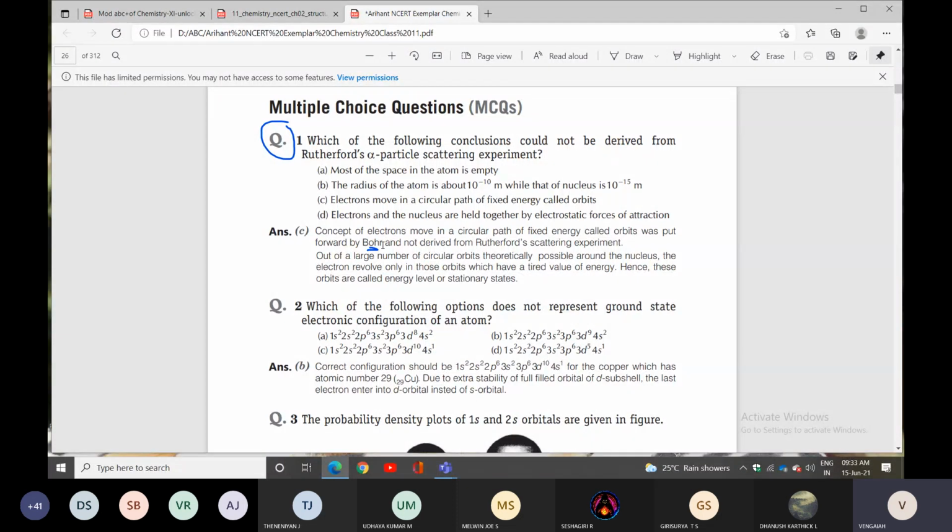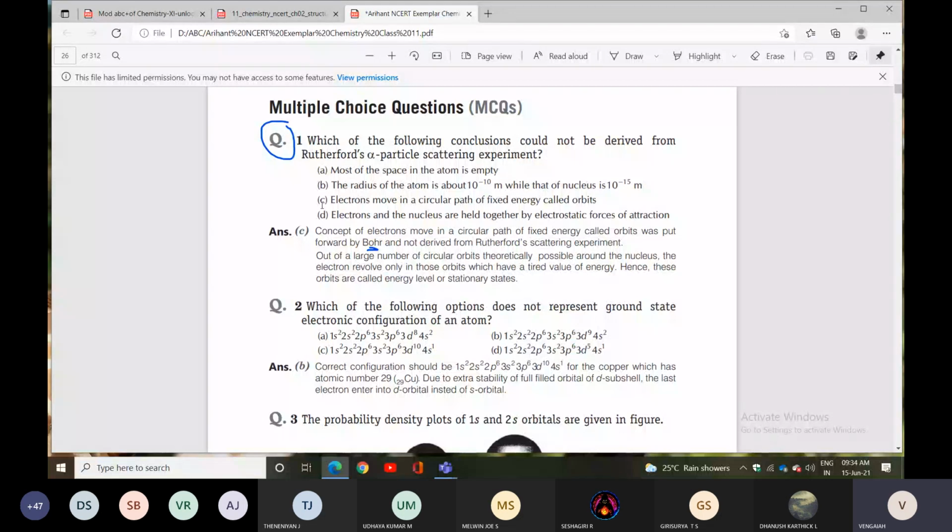Okay? That's why you can remember. Be careful. Option C is not explained by the alpha particle scattering experiment. Fourth one, check it. Electrons and nucleus held together by electrostatic force of attraction. Correct only. So all are correct, but the third option is not explained with the help of the alpha scattering experiment. That will be explained by the scientist Bohr.